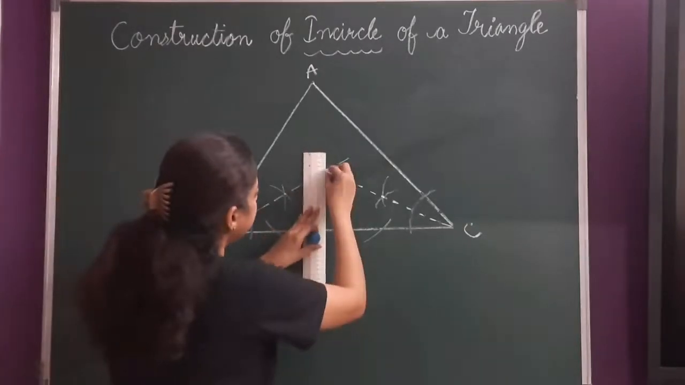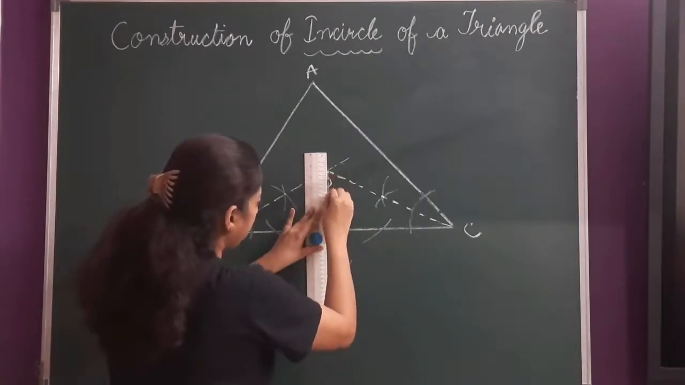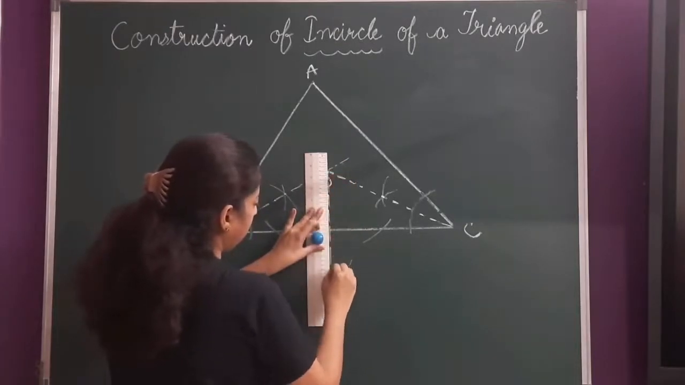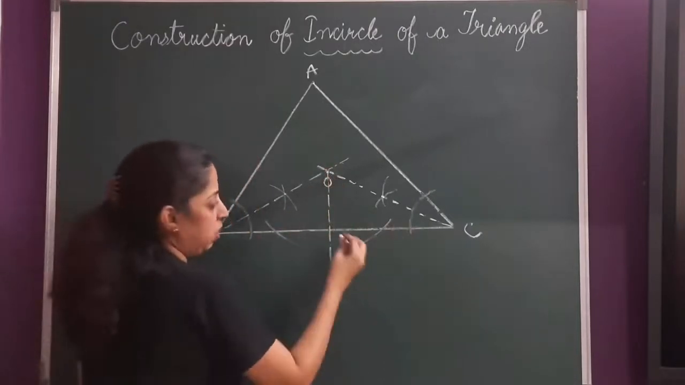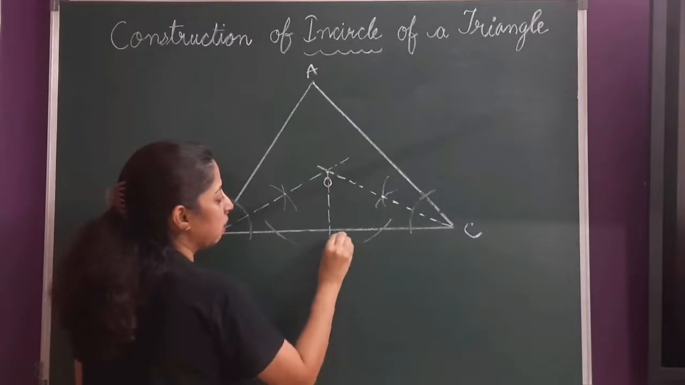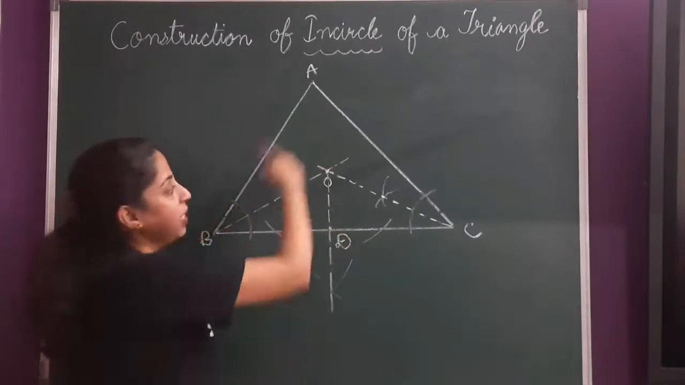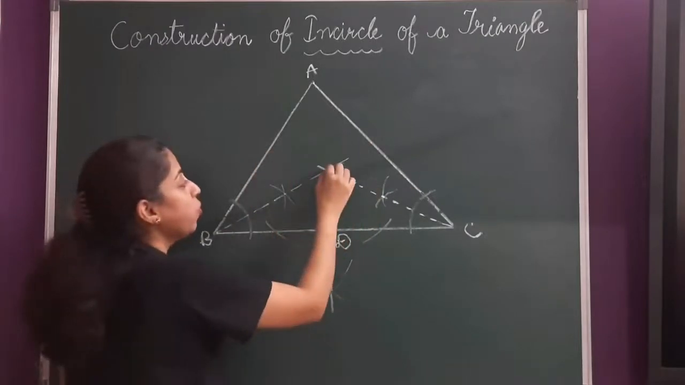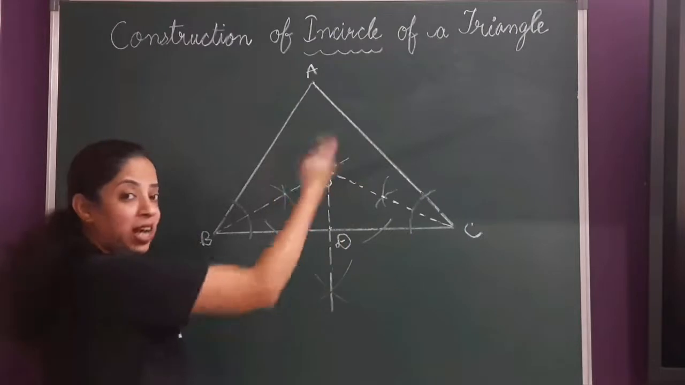Now join this O and this point. So wherever this line meets your BC, mark it, say by D. तो ये OD जो होगा अब रेडियस होगा आपके इन सर्कल का, राइट. So with the centre O and the radius as OD, you draw a circle.